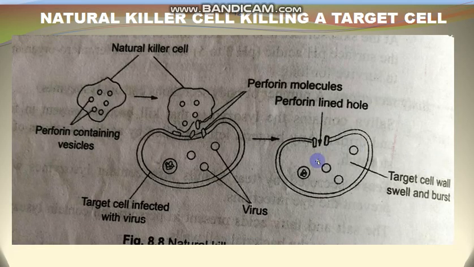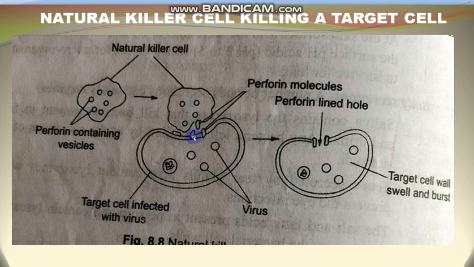So this is a diagram showing a natural killer cell killing a target cell. Suppose this is the natural killer cell, and these natural killer cells secrete a protein which is known as perforin. This is perforin protein, this is also perforin protein, and this perforin protein breaks the plasma membrane of the infected cell. This is the infected cell. This is that cell which is infected by some disease causing organism, and this natural killer cell is the type of WBC which secretes perforin.